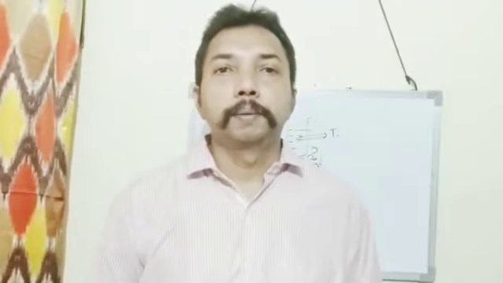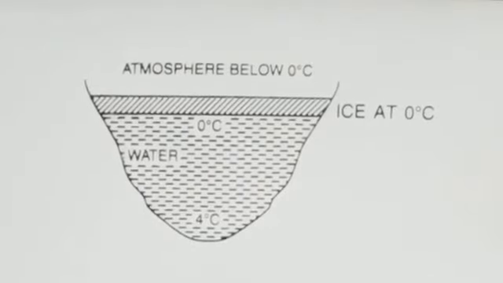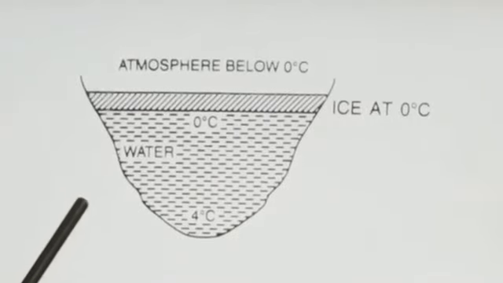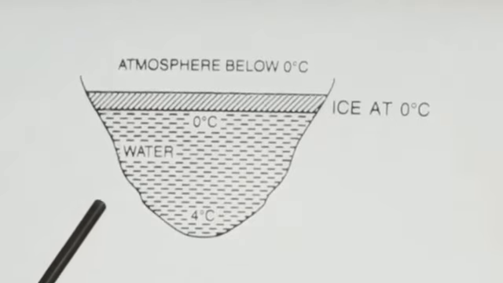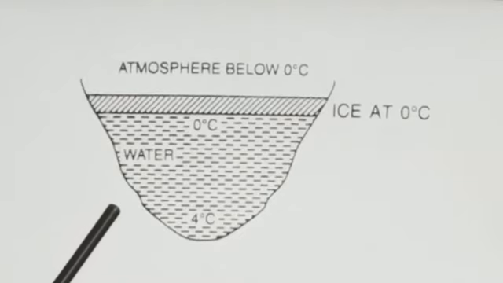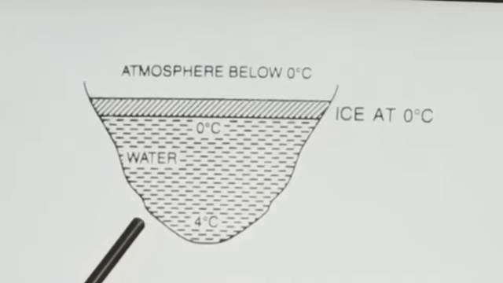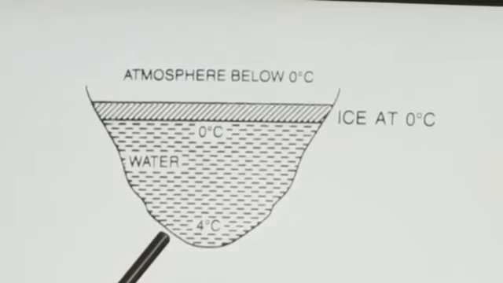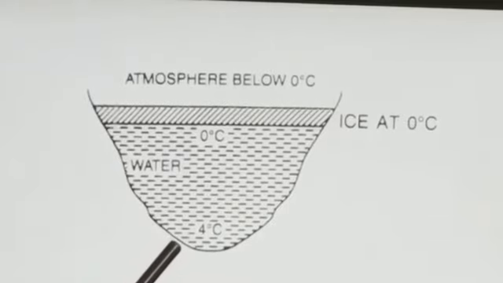Now we will see a few consequences of anomalous behavior of water. The anomalous expansion of water helps in preserving aquatic life during very cold weather. In cold weather, when the atmospheric temperature starts falling below 0 degrees Celsius, water at the surface of a pond, initially at a temperature above 4 degrees Celsius, begins to radiate heat to the atmosphere. So the temperature of water near the surface starts falling.